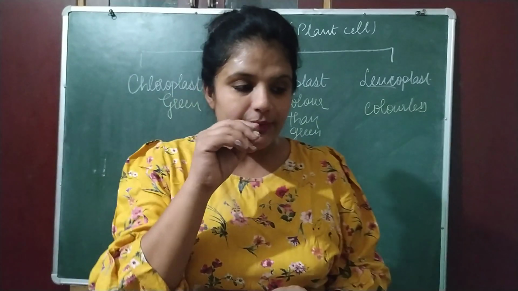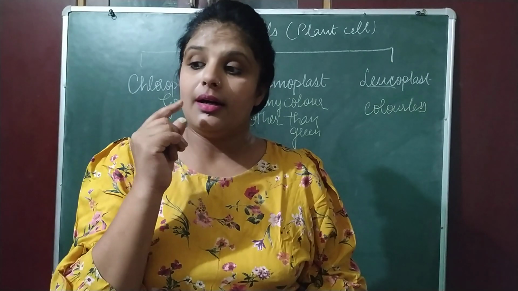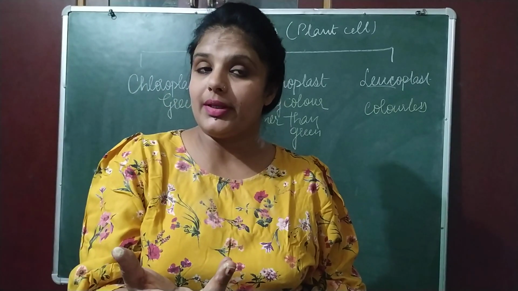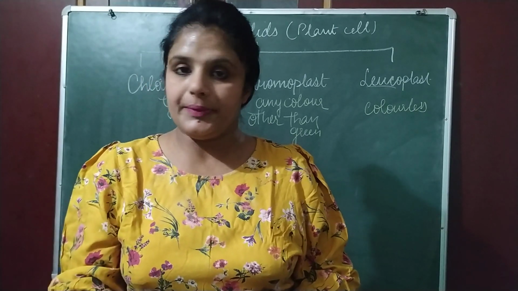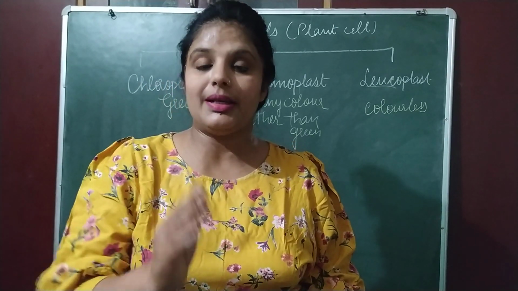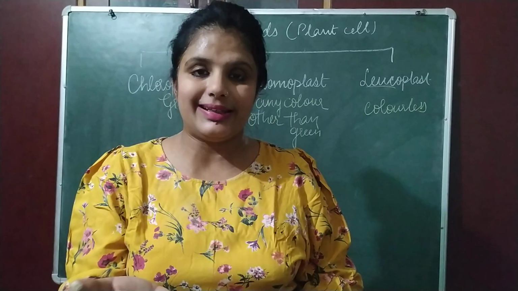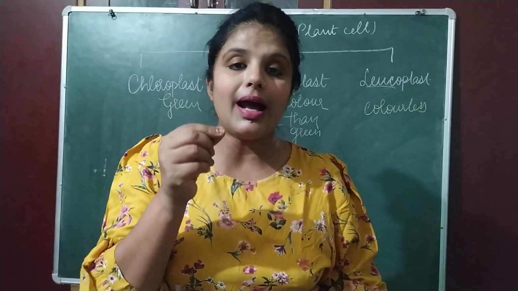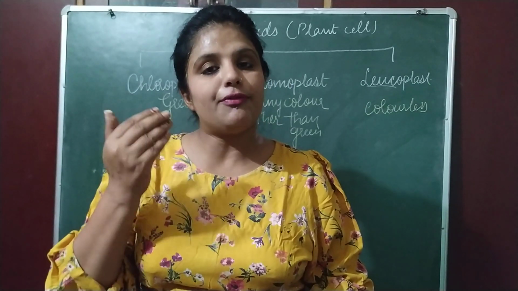So when tomato is green in color, earlier the tomato is green in color. Apple is green in color. Then later on it converts into red apple. Similarly, chilies, हरी मिर्च, पहले वो green color में होता है, फिर वो red color में convert होता है. So when they have green color, that time they have chloroplast. They prepare food and store it in the form of leucoplast.